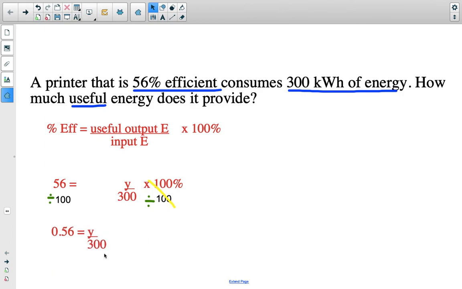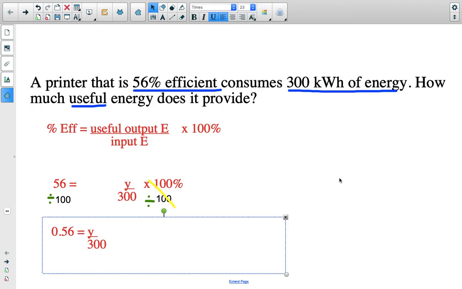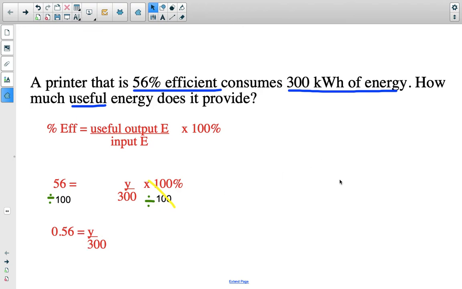There we are. So now I'm left with 0.56 equals y over 300. Y is still not by itself. I still need to get y by itself. Well, what's the opposite of dividing by 300? I'm going to multiply by 300. What I do to one side, I get to do to the other side.